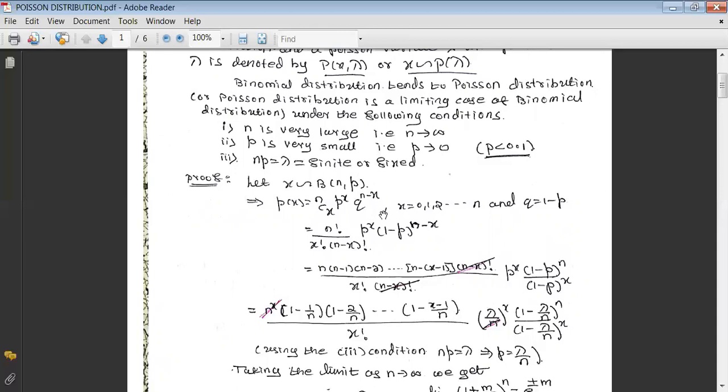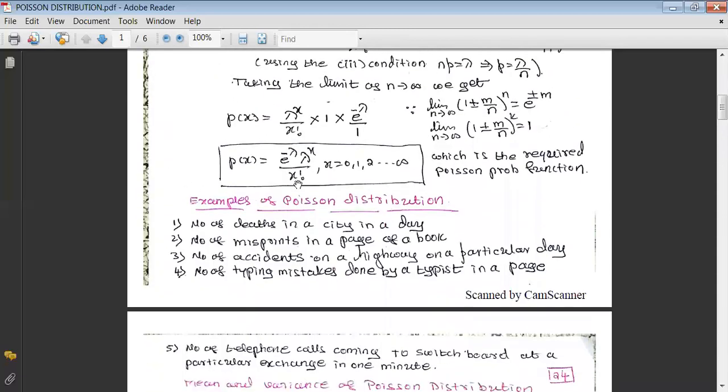In order to overcome that, we can apply Poisson distribution and we can get the same probability with less difficulty. That's why we prefer Poisson distribution whenever n is large and p is small to calculate probability of number of successes. That is one thing has to be kept in mind.